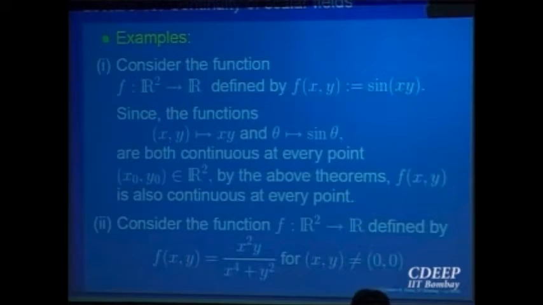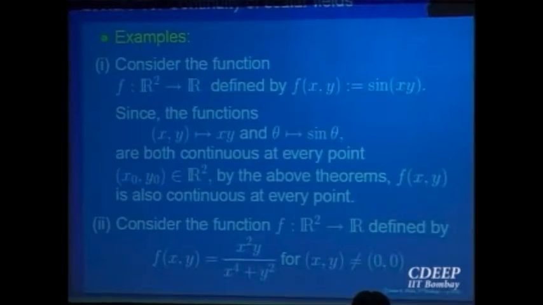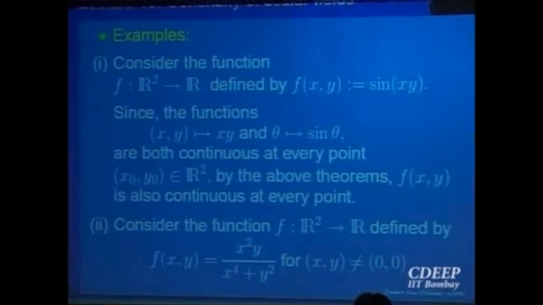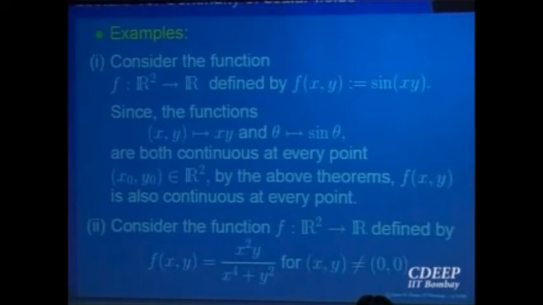The only way available to me is either to assume the limit exists and get a contradiction. We want to show this function's limit does not exist. That means either there is a path through (0, 0) along which the function does not have a limit, or there are two different paths, both approaching (0, 0), but the limit of the function along these two different paths is different, right?